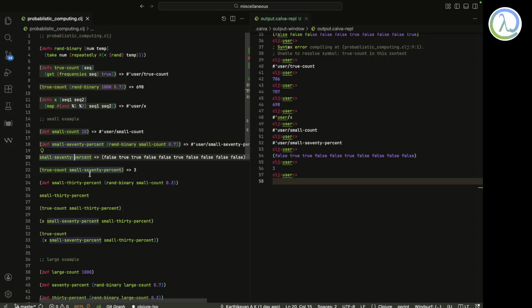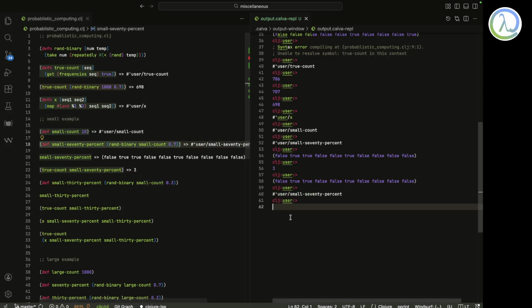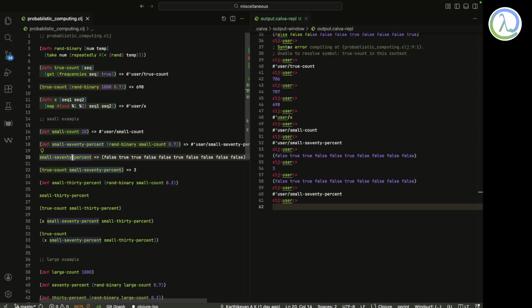Okay, this is small 70%, right? So how many trues are here? One, two, three. How can this be? That can't be true. Small 70%, right?